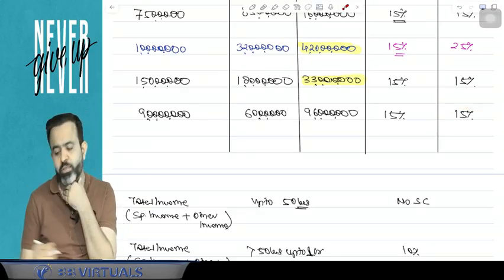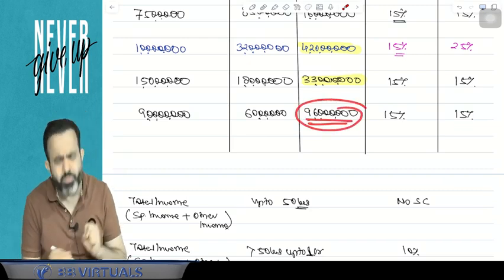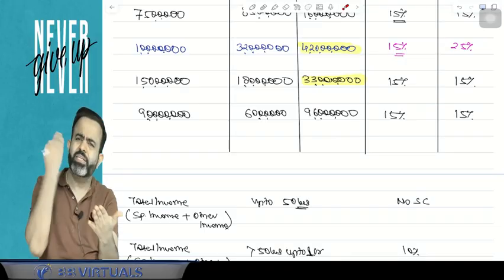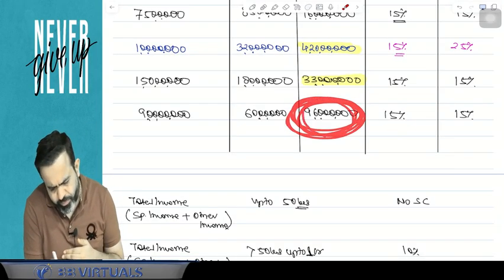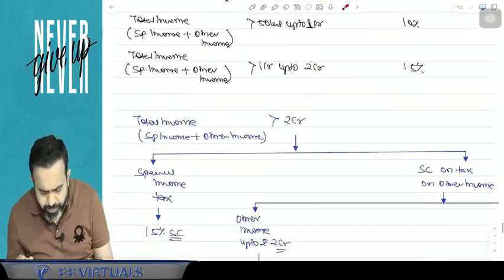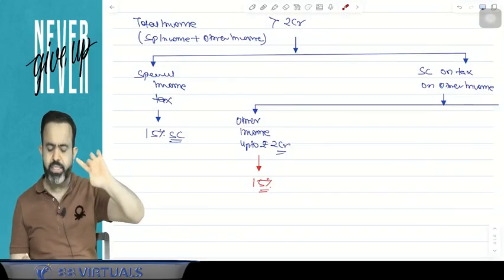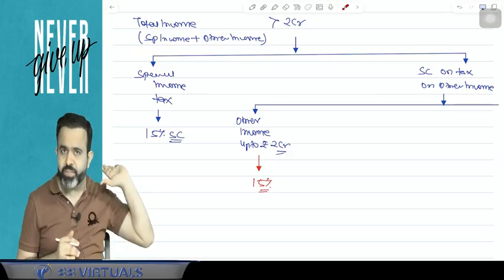Now your question may be, sir, why not 10% here? Guys, that is not possible, because overall your income is more than 1 crore. Then 15% surcharge should be applicable. Your total income is more than 1 crore, so 15% surcharge should apply. So that's why here it is 15%. So what I am saying is that if your other income is up to 2 crore rupees, then surcharge on tax on other income is 15%.